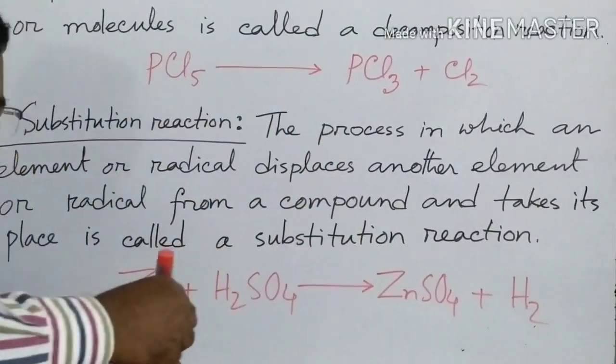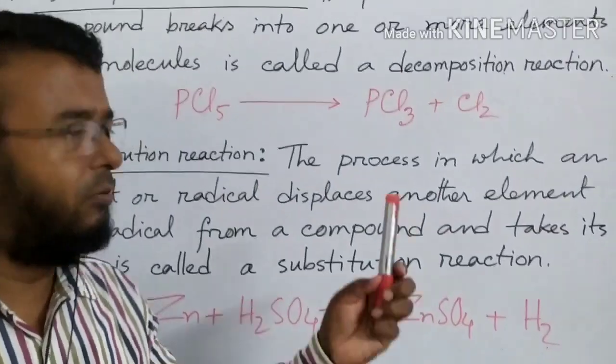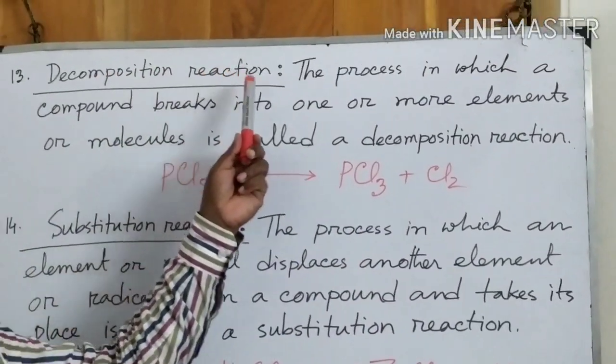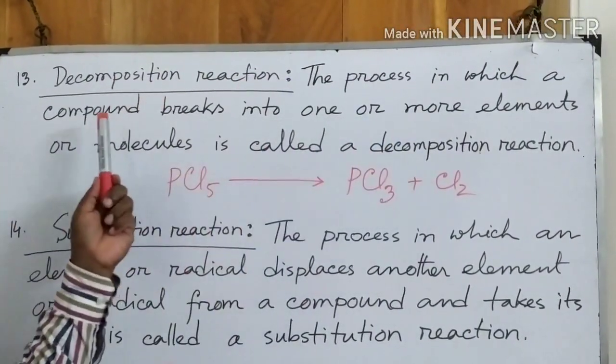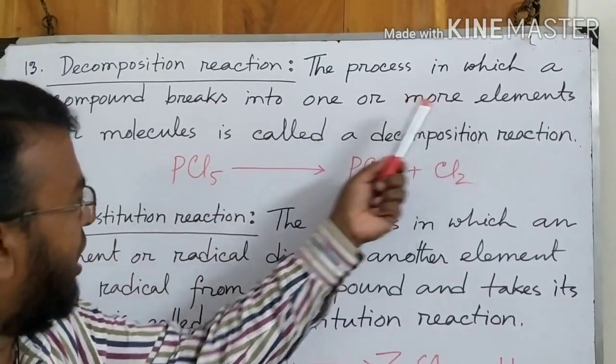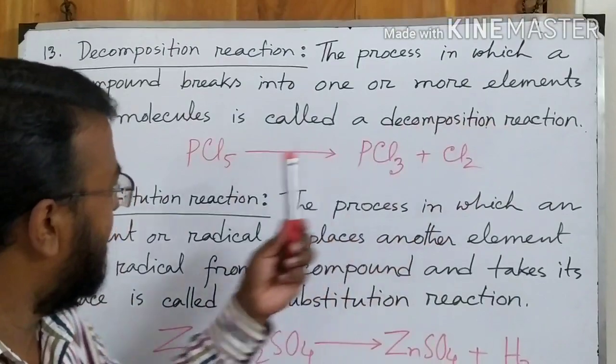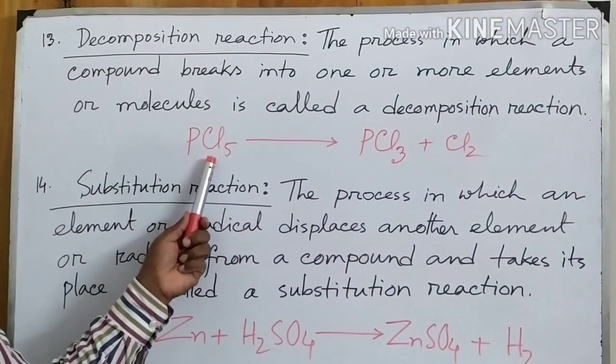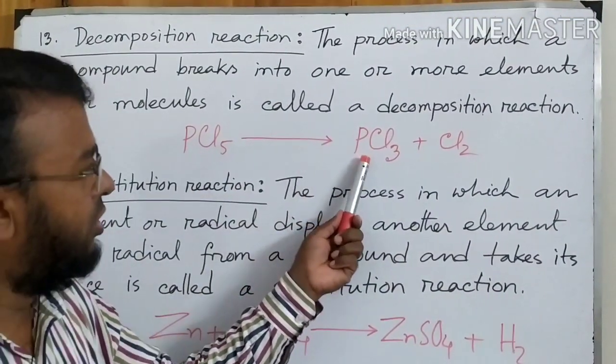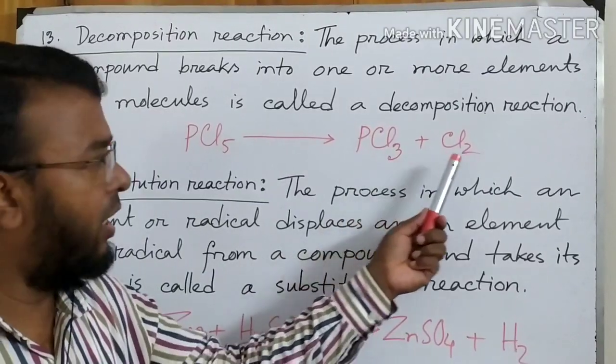Okay, now again I am telling, all of you see the word. I have written decomposition reaction. The process in which a compound breaks into one or more elements or compounds or molecules is called decomposition reaction. For example, phosphorus pentachloride breaks and produces phosphorus trichloride and chlorine.